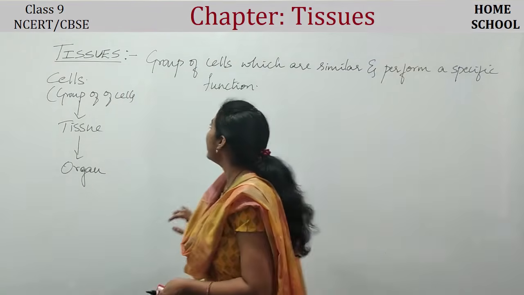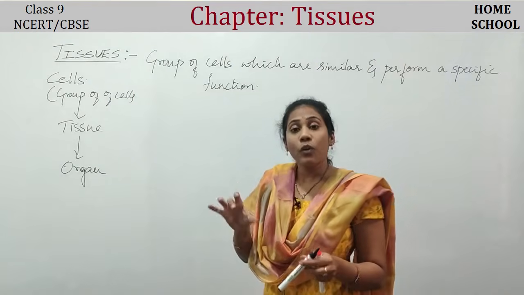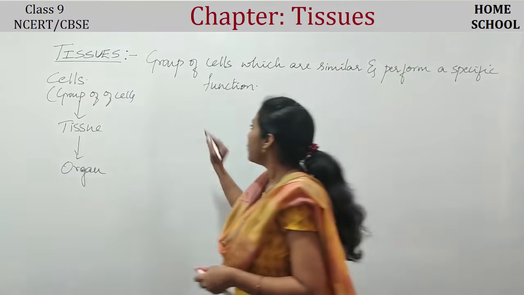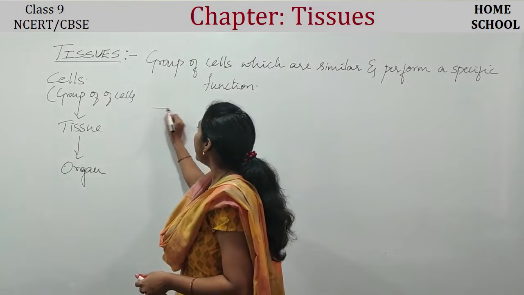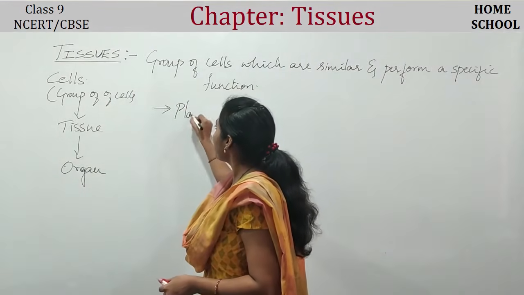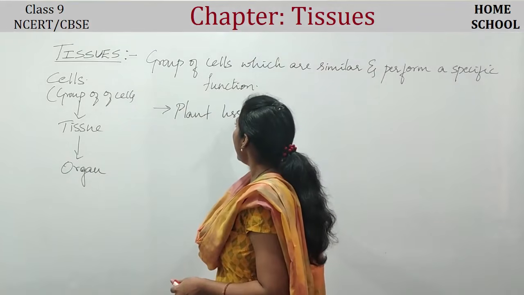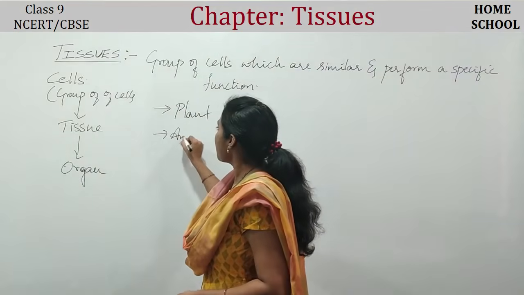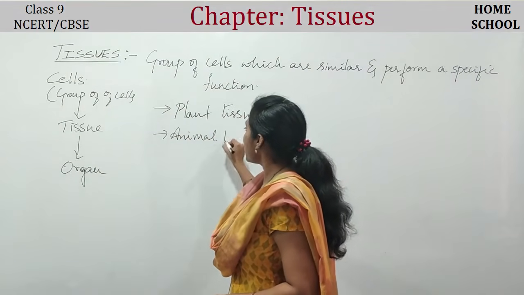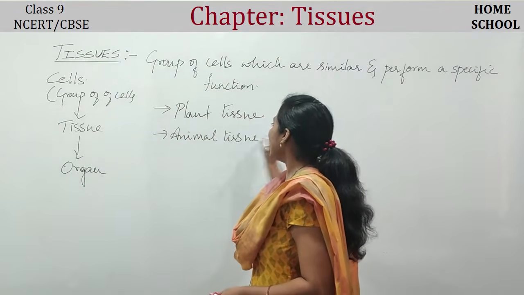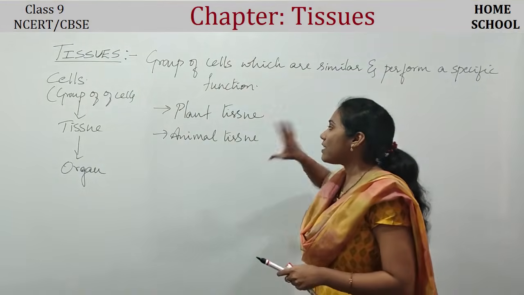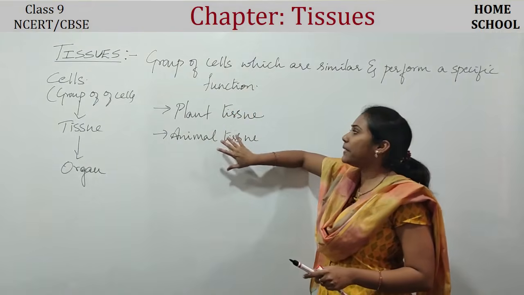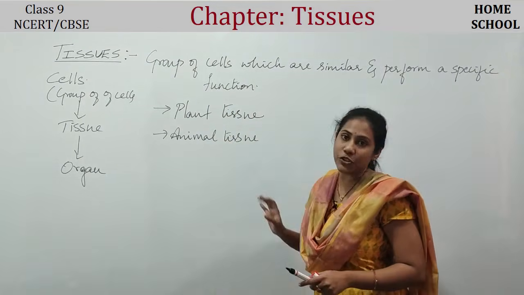Now we are going to study two types of tissues. We will study plant tissues, and we will also study animal tissues. Actually speaking, there are some differences between plant and animal tissues.